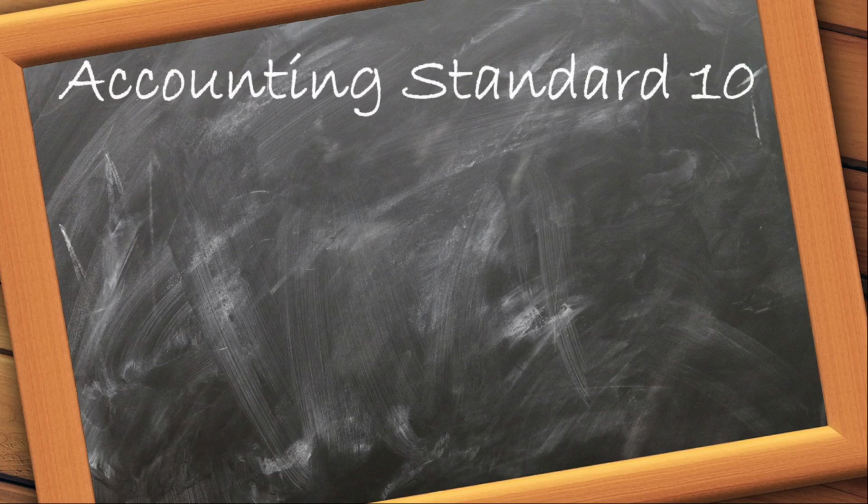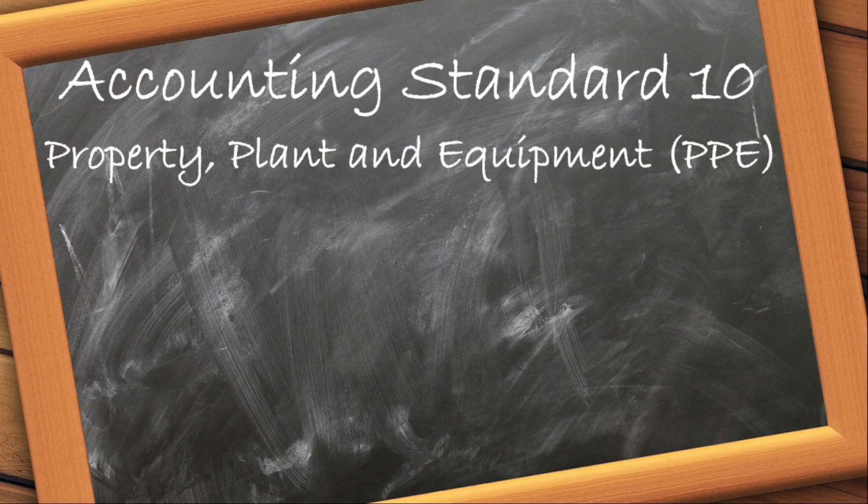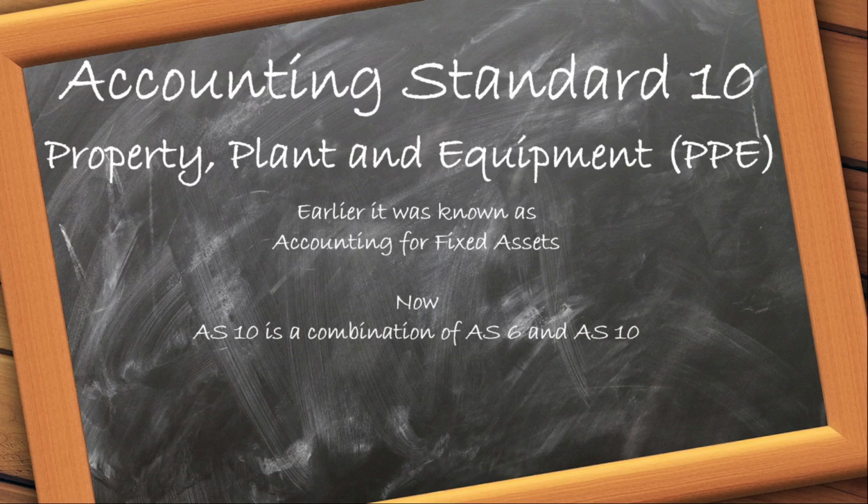So, what is Accounting Standard 10? AS10 is PPE, in short, that is property, plant and equipment. This new Accounting Standard 10 is a combination of AS6 and AS10. Earlier, this accounting standard was known as accounting for fixed assets. Now, AS10 is a combination of AS6 and AS10.